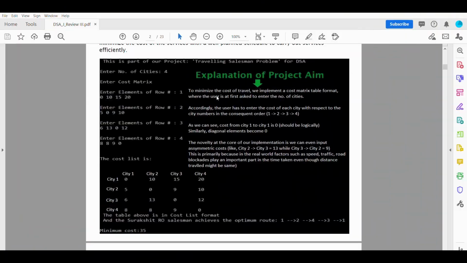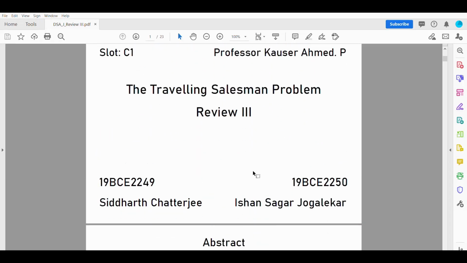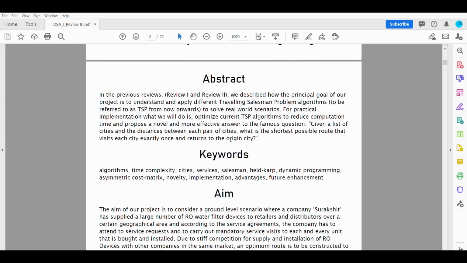Hello everyone, this is Siddharth and I am going to walk you through our project, the traveling salesman problem, till the implementation details and how, using Google Maps, we are describing a real world scenario. So the abstract basically answers the famous question regarding the traveling salesman problem. Given a list of cities and distances between each pair of cities, what will be the shortest possible route that visits each city exactly once and returns to the origin city?